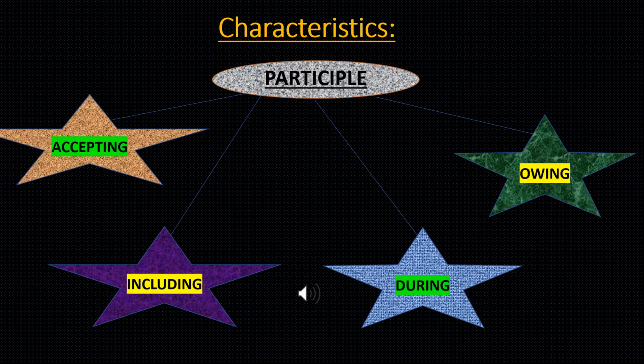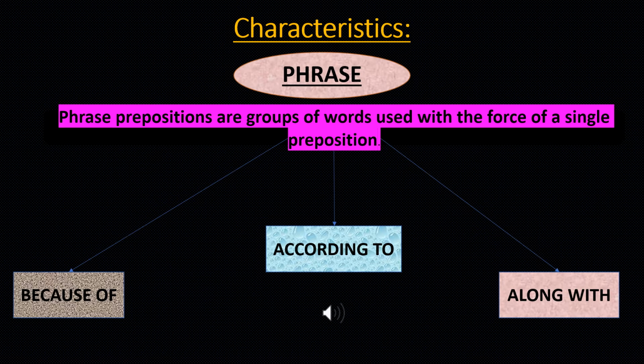Then participle prepositions. Participle prepositions basically show continuous process and continuous form of verb like accepting, including, during and owing. Then move on to the last but not least, the phrase kind of preposition. Phrase prepositions are groups of words used with the force of a single preposition. For example, because of, according to, and along with.